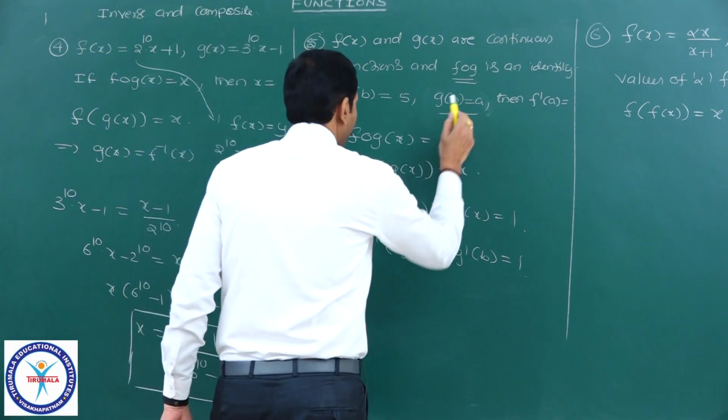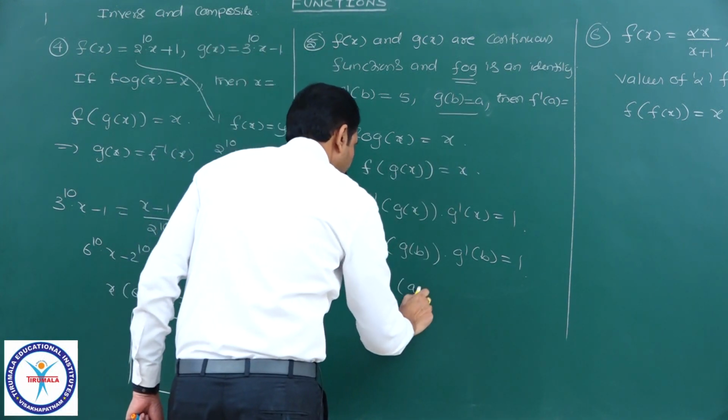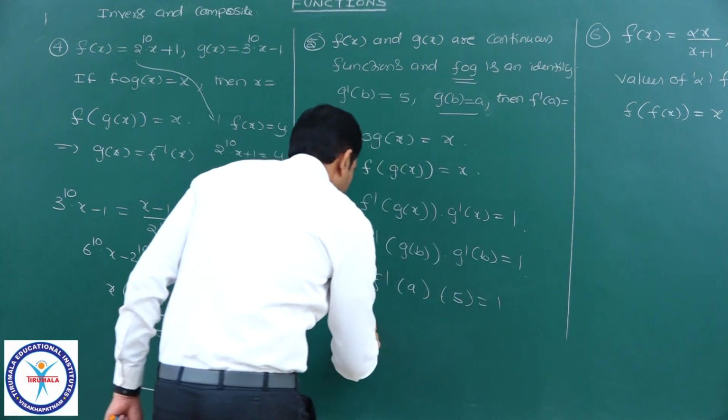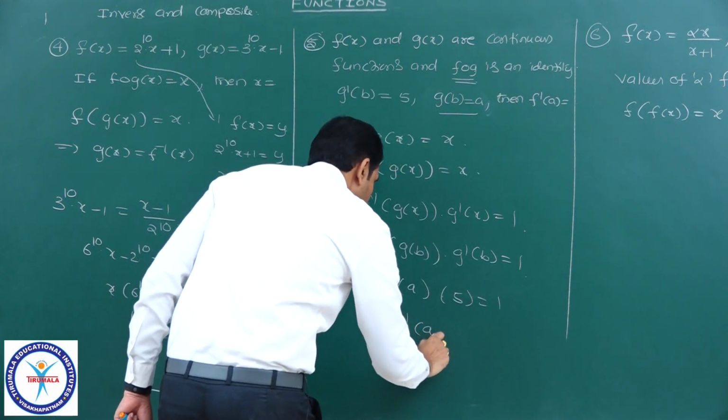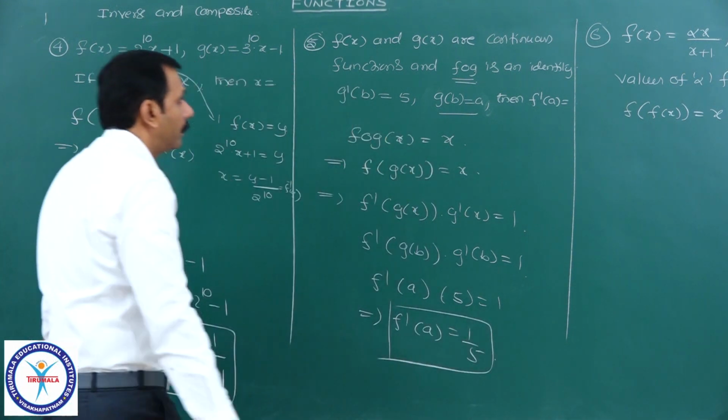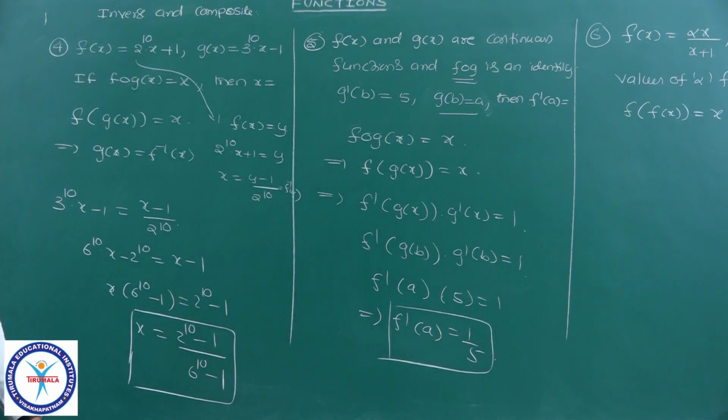What is g of b? It is given as a. Therefore, f dash of a into g dash b, which is 5, is equal to 1, which implies f dash a is equal to 1 by 5. Such a simple problem, a Mains problem.